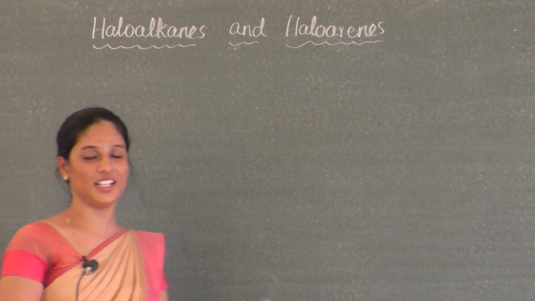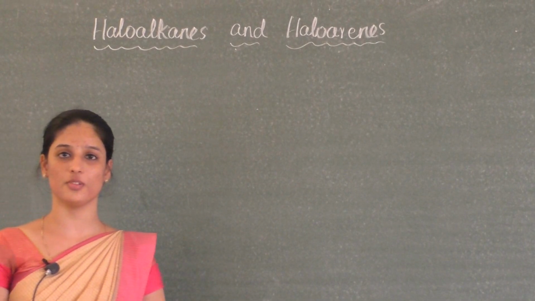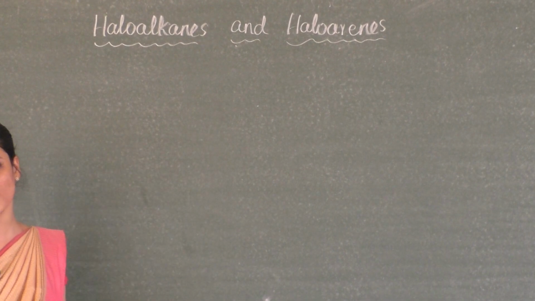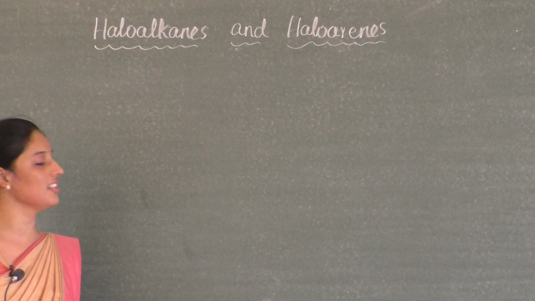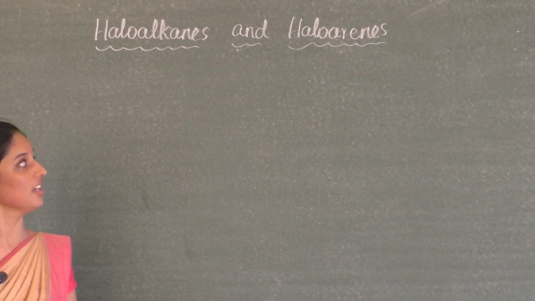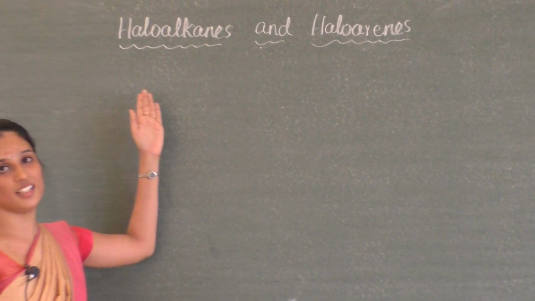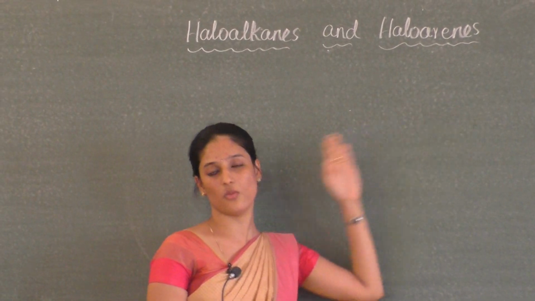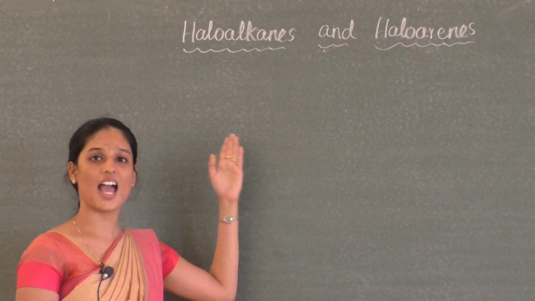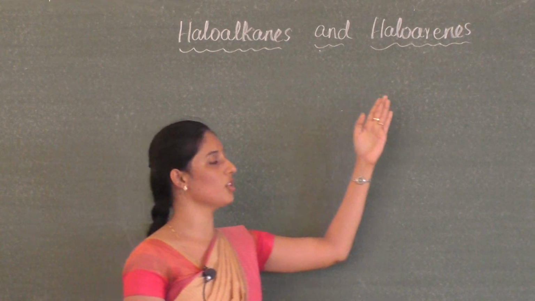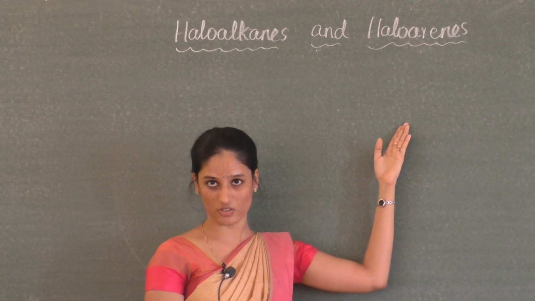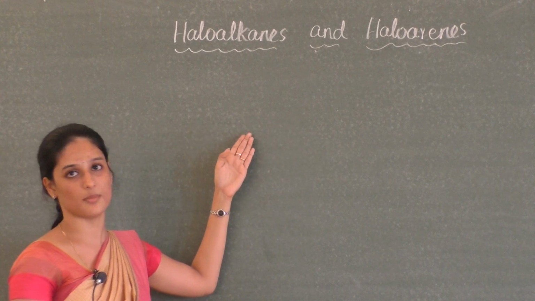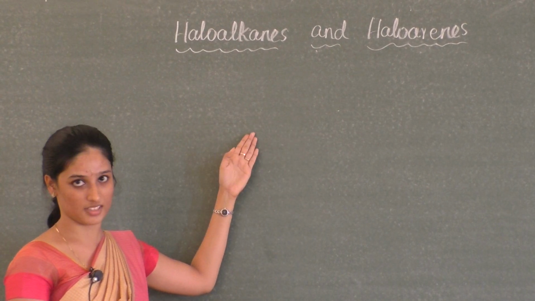Hello everyone, in this video we are going to discuss the first chapter of your organic chemistry. It is haloalkanes and haloarenes. What are these haloalkanes and haloarenes? If you look at the heading, they are halogen derivatives of alkanes and arenes. What are alkanes? They are aliphatic hydrocarbons, and what are arenes? They are aromatic hydrocarbons. Aromatic hydrocarbons and aliphatic hydrocarbons you have already learnt in your first year, right?